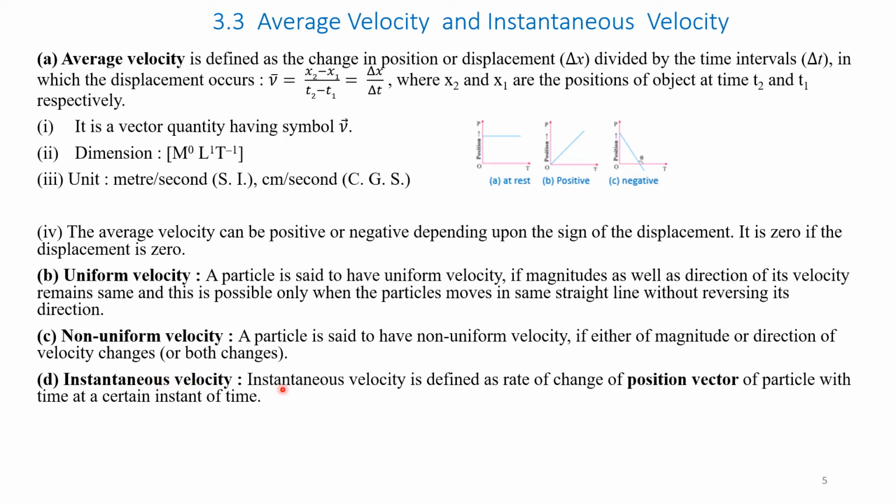Instantaneous velocity. Instantaneous velocity is defined as the rate of change of position vector of a particle with time at a certain instant of time. It is also represented by vector v, equals limit delta x by delta t as delta t tends to 0, that is equal to dx by dt.